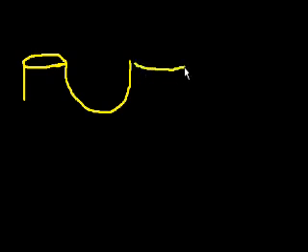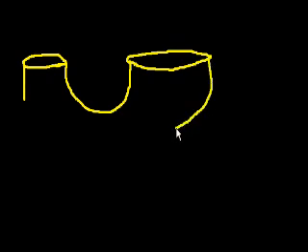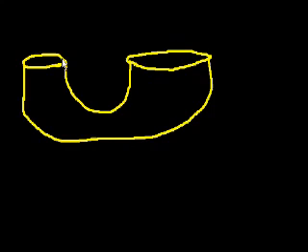It's relatively narrow there, and then it U-turns into a much larger opening. Let's say the area of this opening is A1, and the area of this opening is A2. And this one is bigger.